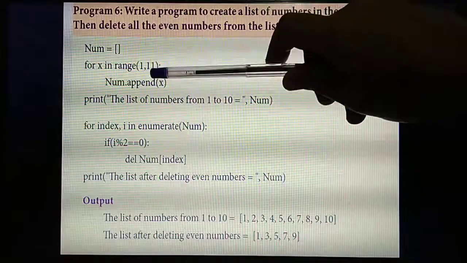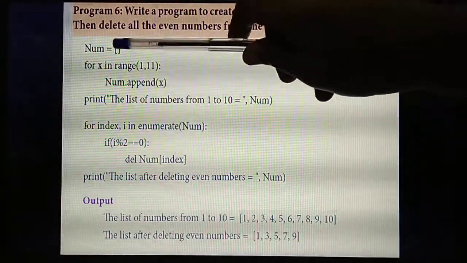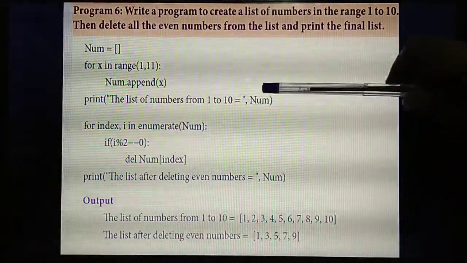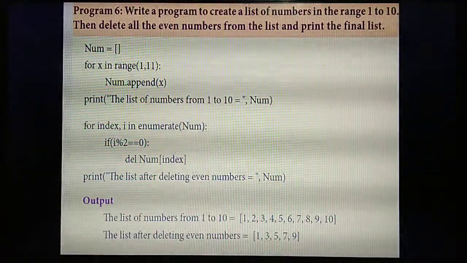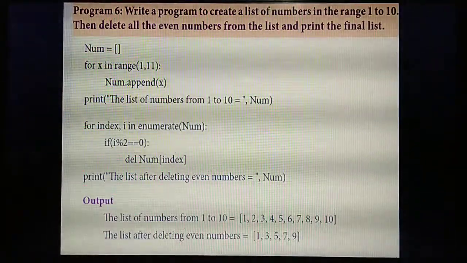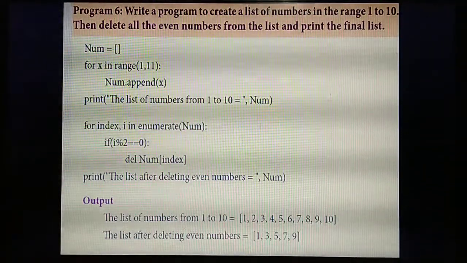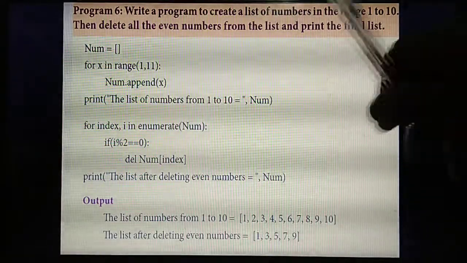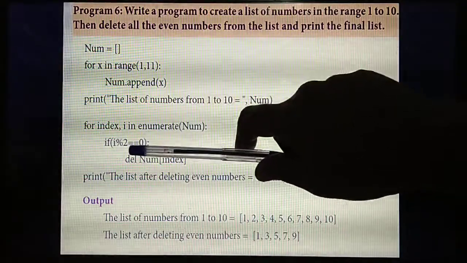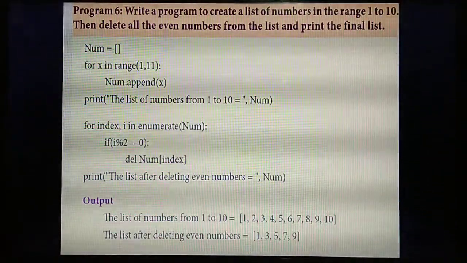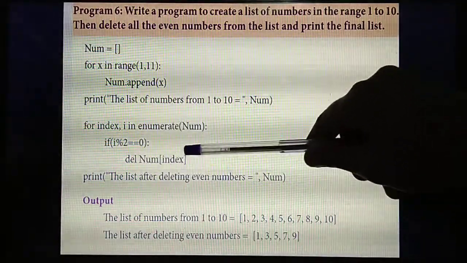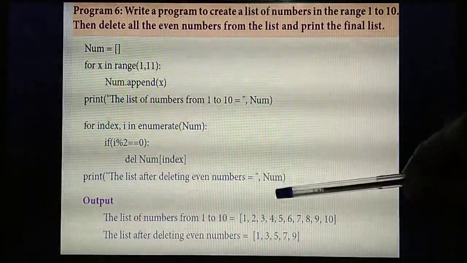You enter the range 1, 11. Each time the value is appended to the list. The numbers are stored in the list num. Next you delete the even numbers from the list. The delete function always deletes based on the index value. So for index i in enumerate of num. Even numbers means what is the formula? A particular number divided by 2. If the remainder is 0, you delete that particular index value, and the remaining things are displayed as output.